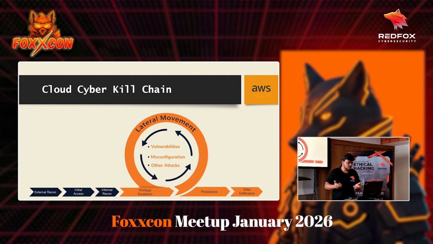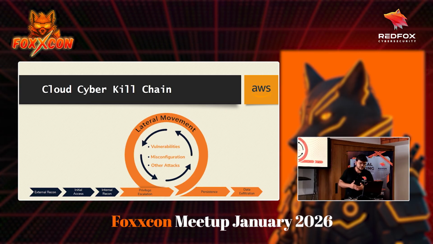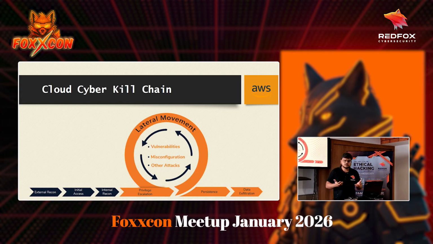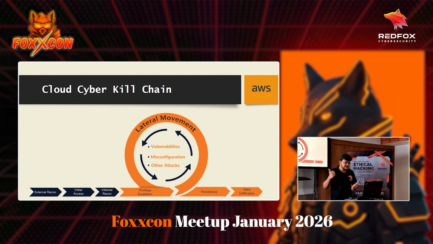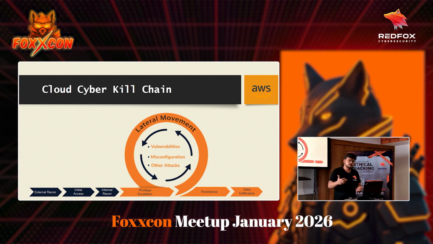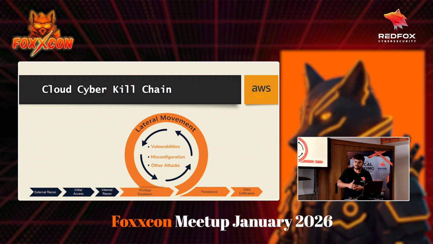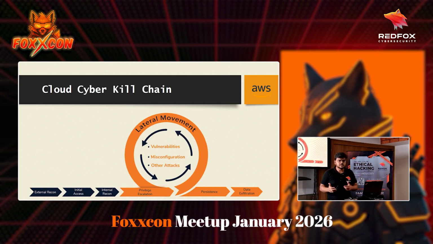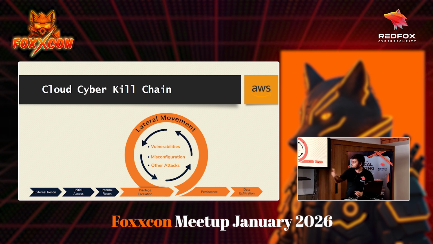There are many other techniques. Again, we cannot cover all the techniques in a single session, but there are many more that you can use to gain initial access in these cloud infrastructures. There are many techniques that we don't even know attackers are already using. And once you get access to the internal infrastructure, your internal reconnaissance starts. Again, you do the same thing: you try to find what the users are, which are the high privilege users, and where the critical infrastructure is. These are normal enumeration steps.